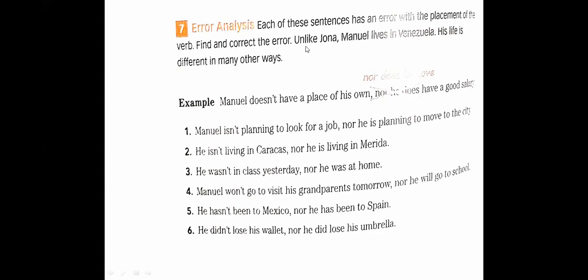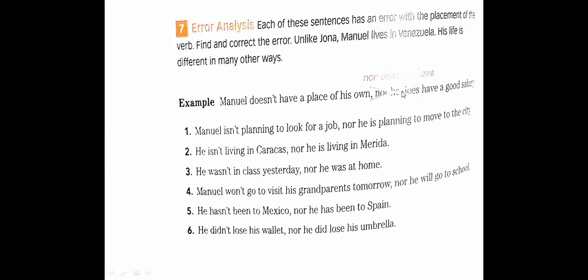Find and correct the error. Unlike Joanna, Manuel lives in Venezuela. His life is different in many other ways. For example, Manuel doesn't have a place of his own, nor does he have a good salary.